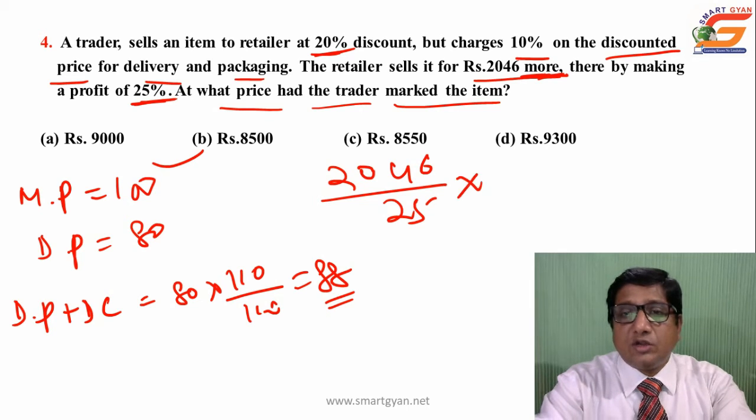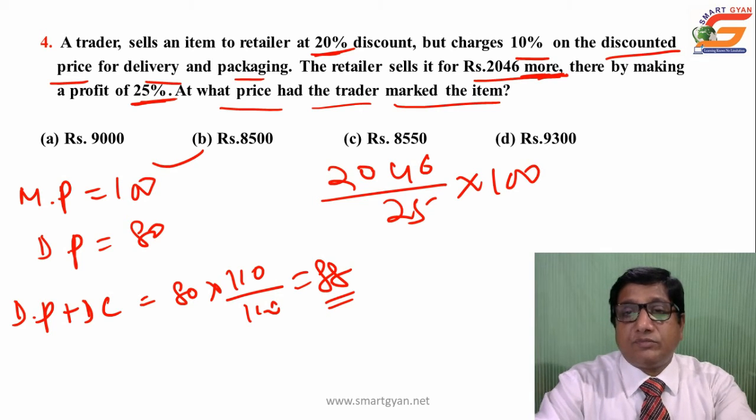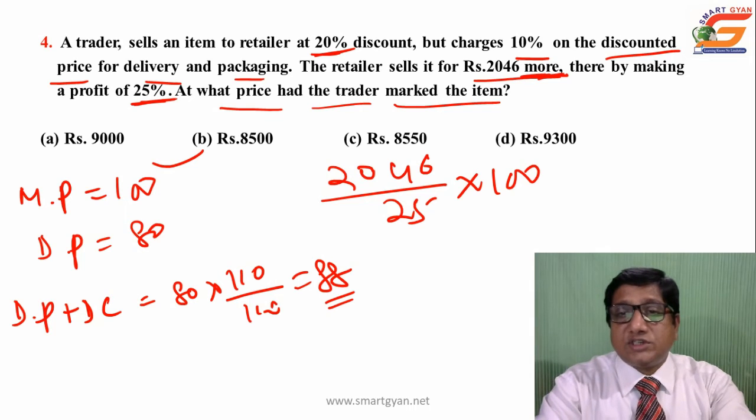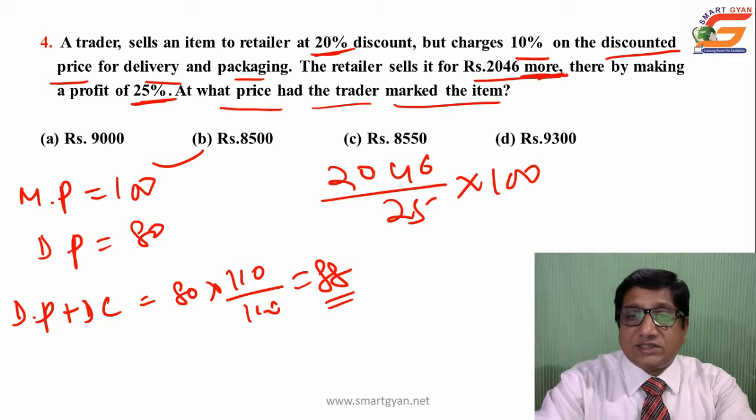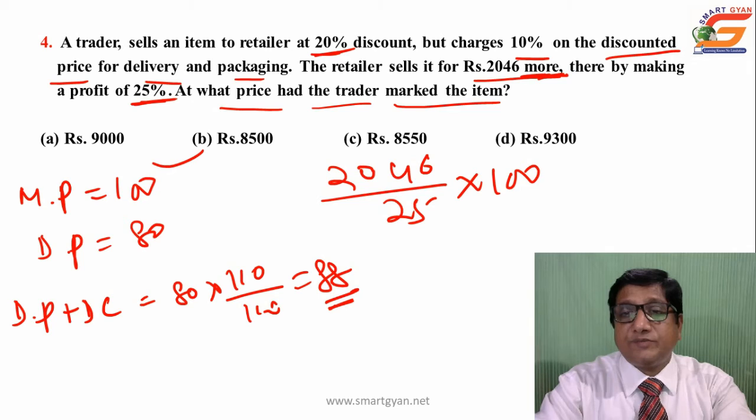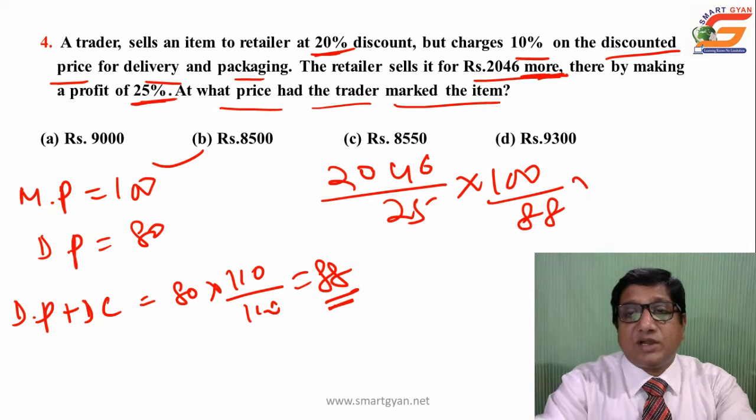Then cost price of retailer is 100. Which is cost price of retailer? That is selling price of trader, that is 88. Then question is what is mark price? So mark price is into 100.